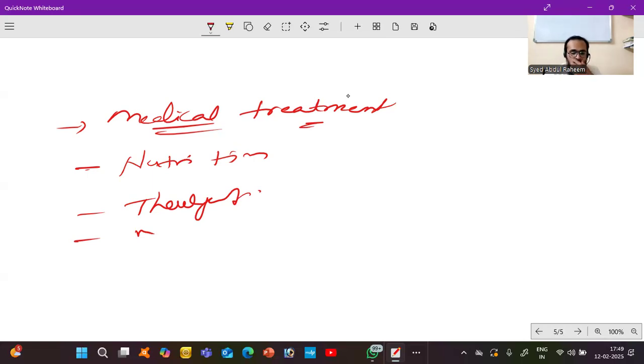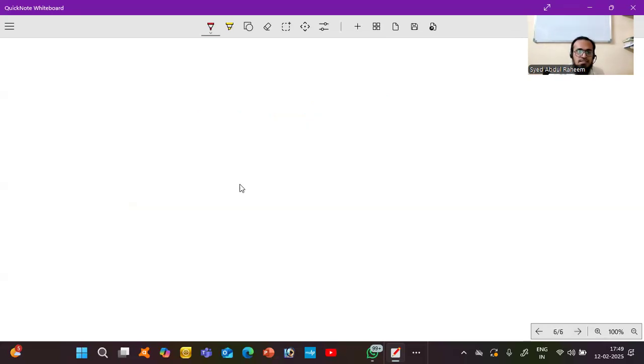Another common disease that you can see is childhood obesity. It is also a nutritional disease. Childhood obesity.